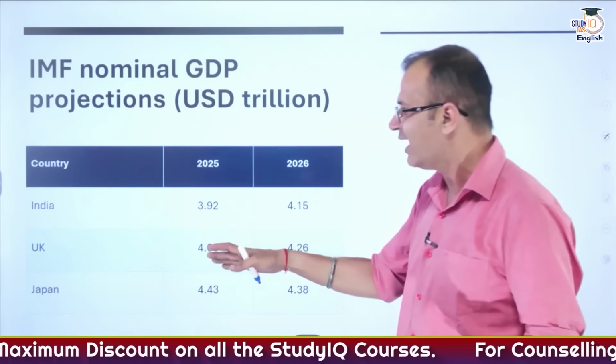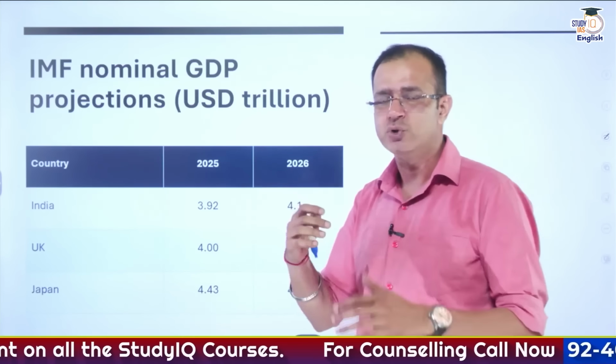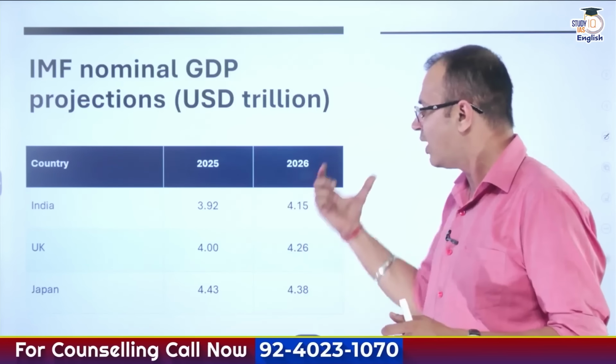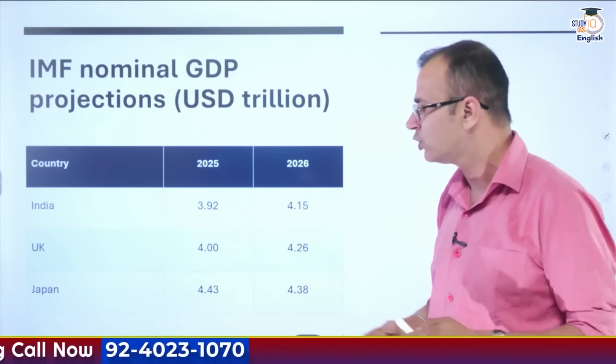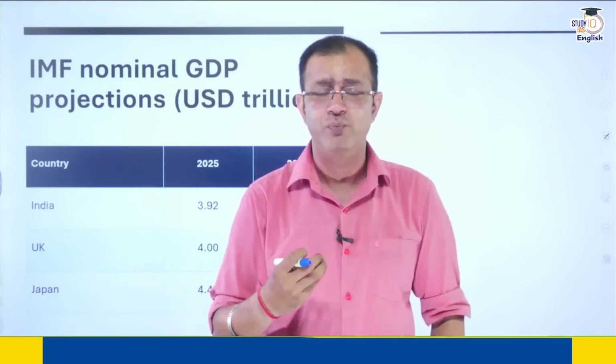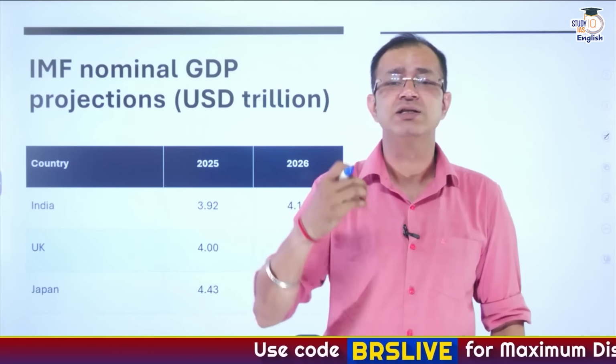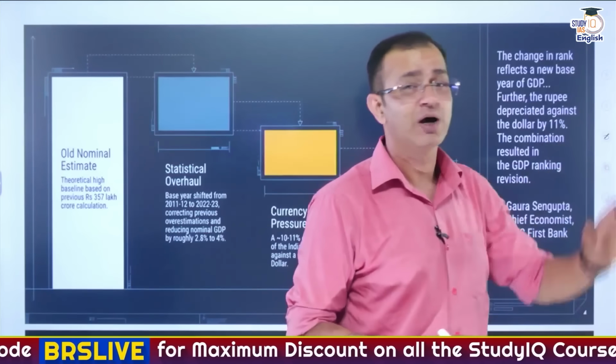So you can say that in terms of growth percentages, the UK will grow, India will also grow, but the growth of Japan will not be that much. And we can assume that in the 2030s, India will take over the UK and Japan both, or maybe Germany as well.